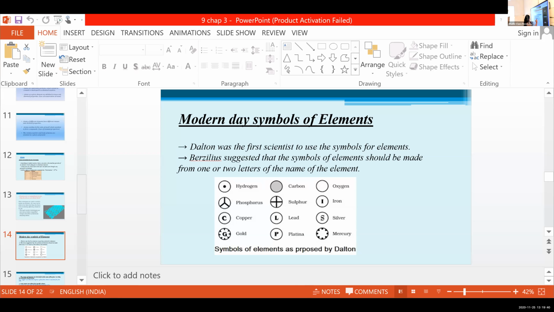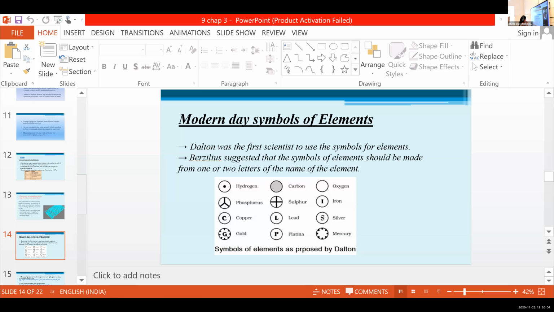And these are the symbols of elements as proposed by Dalton. How is hydrogen represented here? Ma'am, like a dot.